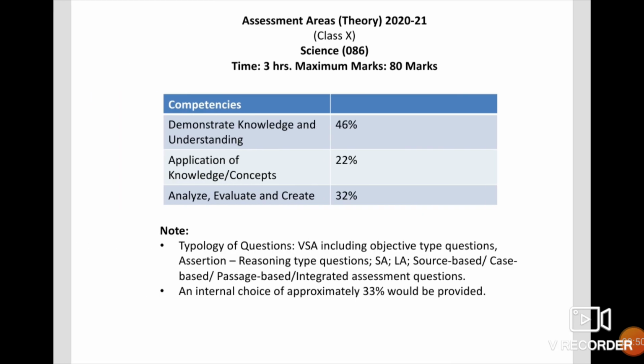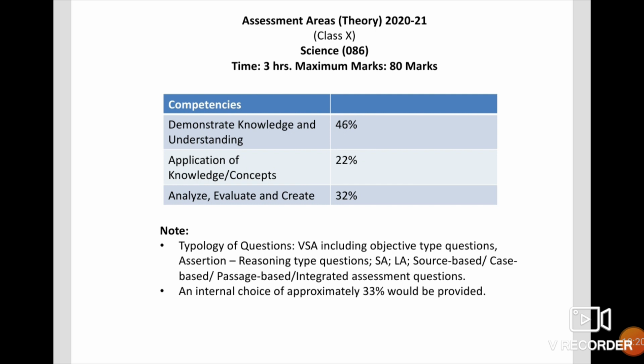Next, assessment area. That means the theory paper, an 80 marks paper. In which way will they give the questions? Based on demonstrative knowledge and understanding, questions are nearly 46%, application of knowledge and concepts 22%, analyze, evaluate and create type 32%.